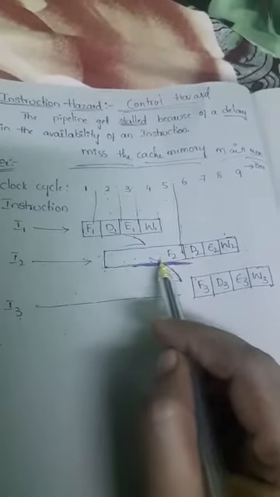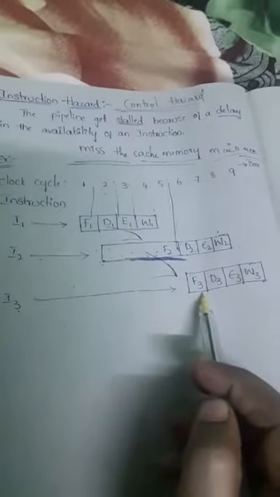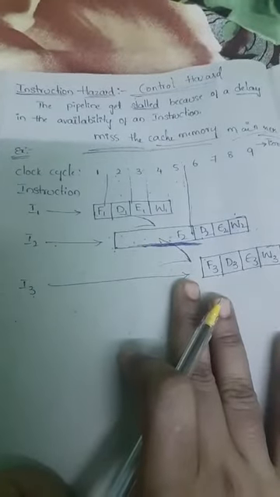That's why the fetch process got delayed and it affects instruction 3 also. So this is the instruction hazard. What is the data hazard? A data hazard will affect the execution process or maybe the decoding process. But in instruction hazard, the hazard point is in the fetching process. So this is the explanation about instruction hazard.